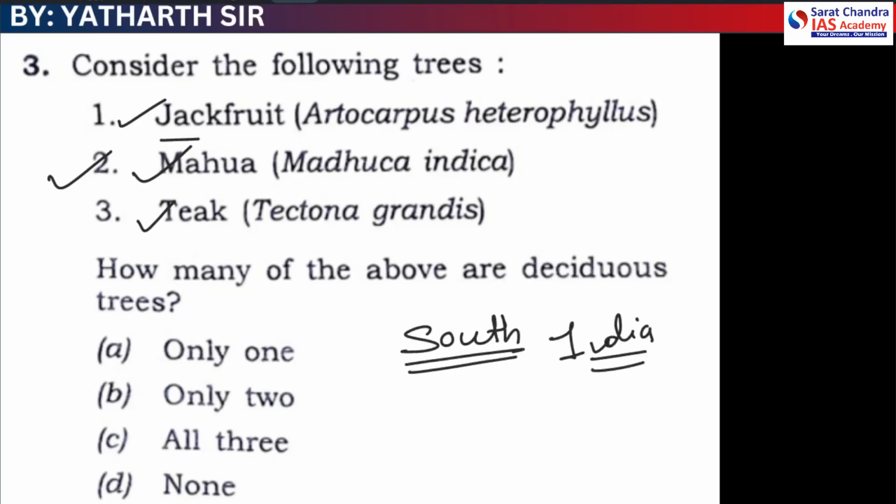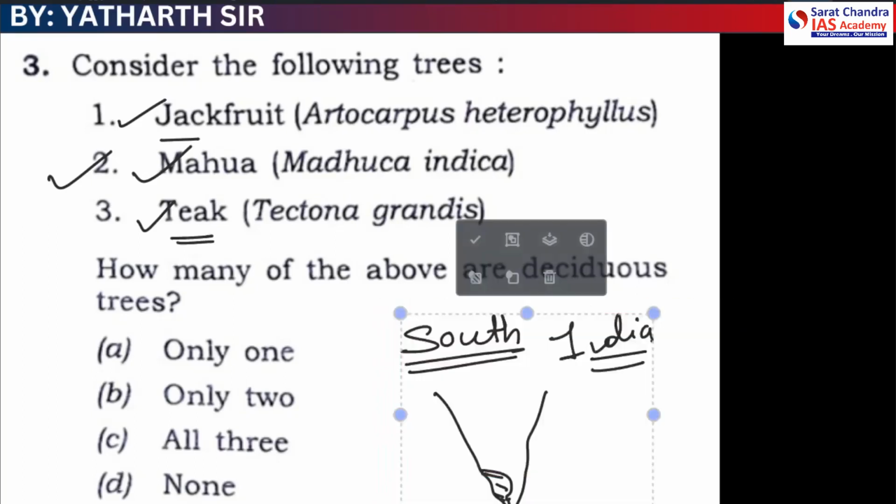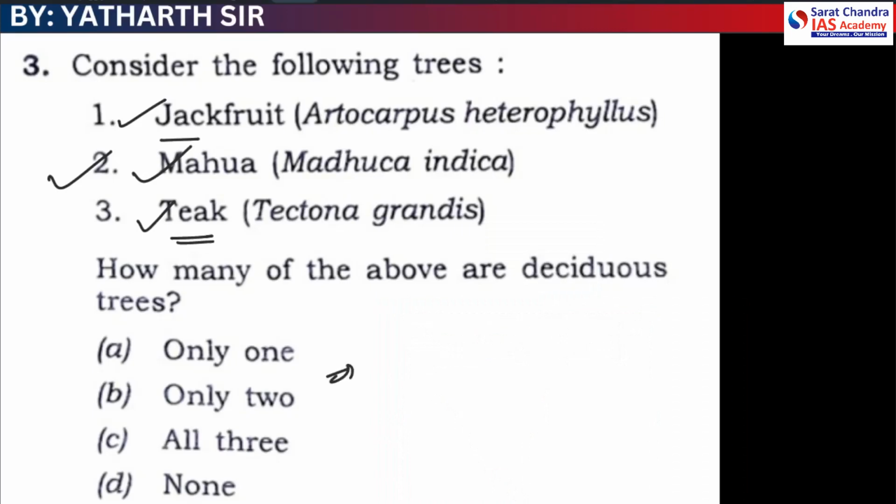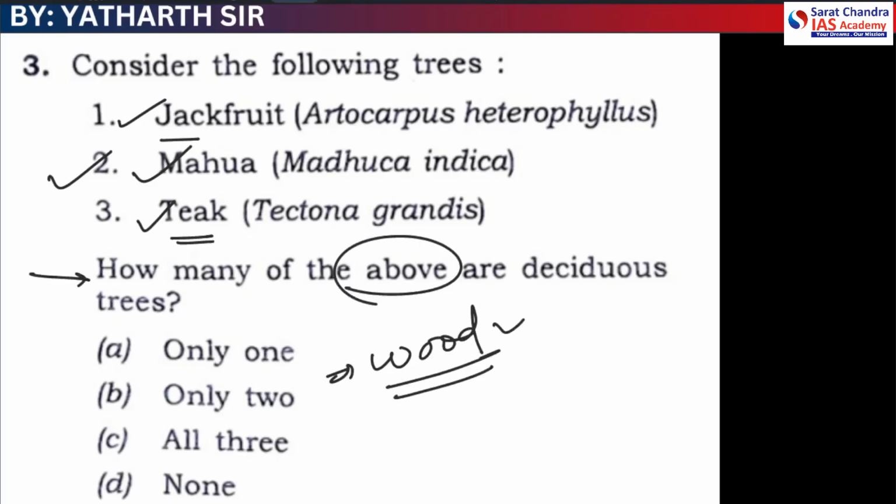It's also a tropical tree. The Portuguese discovered it when they came to Kerala, when they landed in the Kerala port. On the other hand, teak, the Tectona grandis, is famous for its wood. We'll see other things. So the UPSC has repeated its questioning pattern: how many of the above are deciduous trees? The first information that we must have is what deciduous trees are.